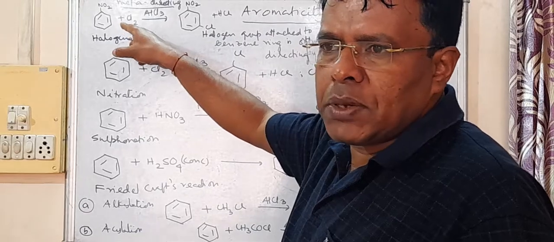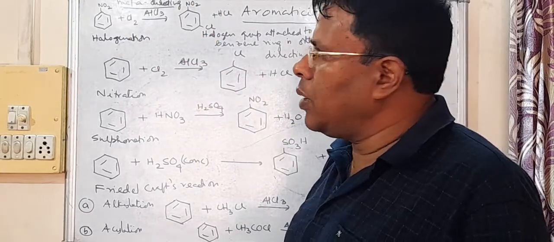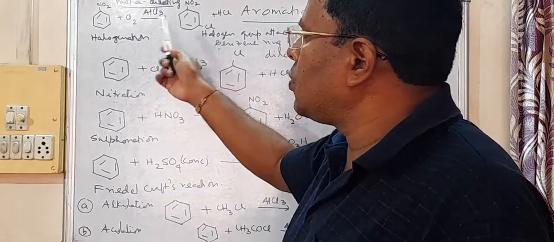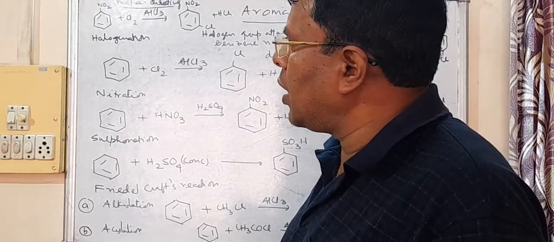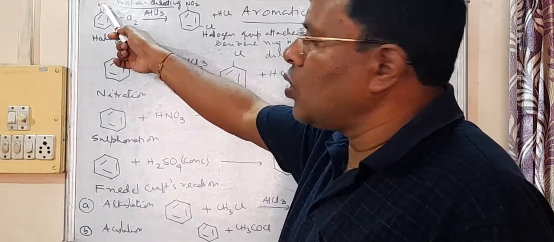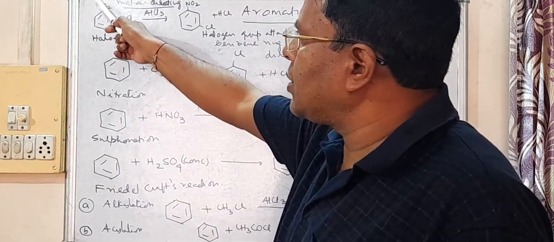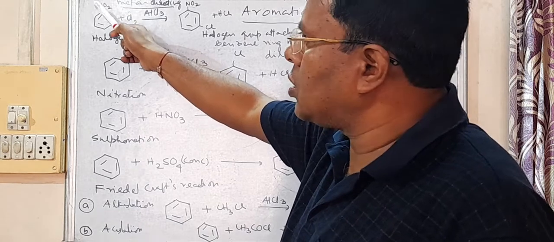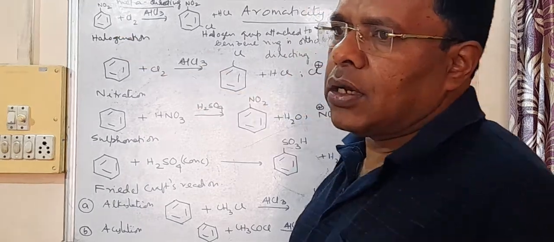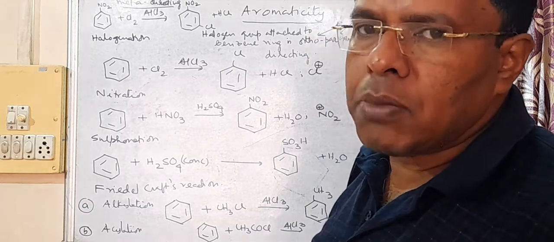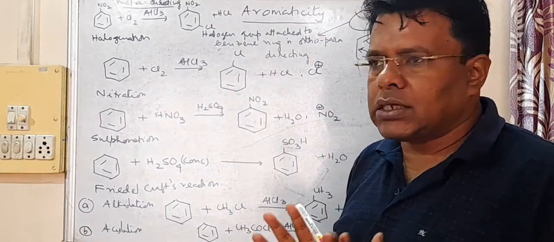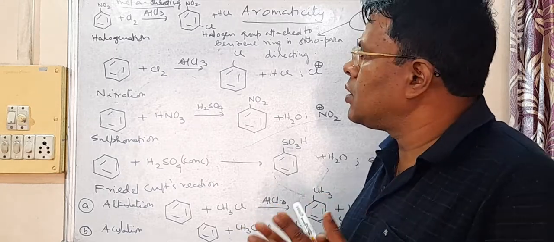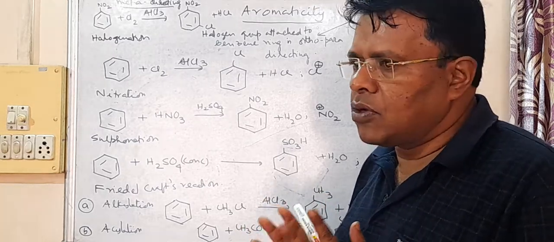Why is NO2 group meta-directing? That also I will explain in the next video. And in this way, there are some other groups which are meta-directing that you'll see. NO2 is meta-directing. Had it been CHO here, it's meta-directing. Had it been COOH, it is meta-directing. So you will find in your book, a list is there which are ortho-para directing, and a list is there which are meta-directing. So you have to remember those.